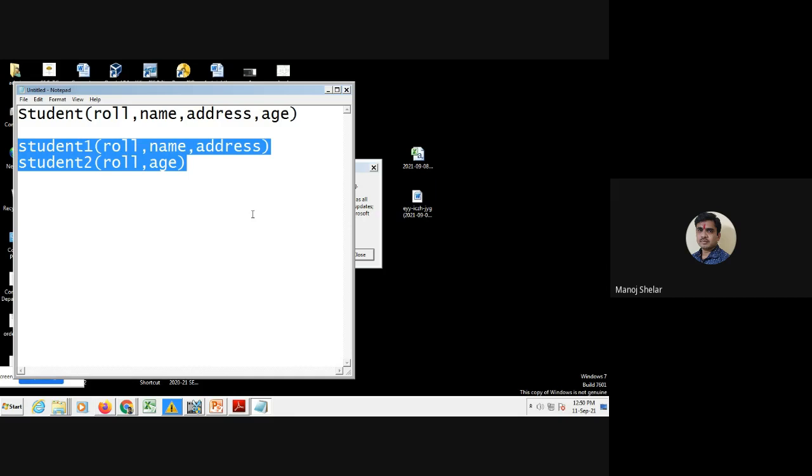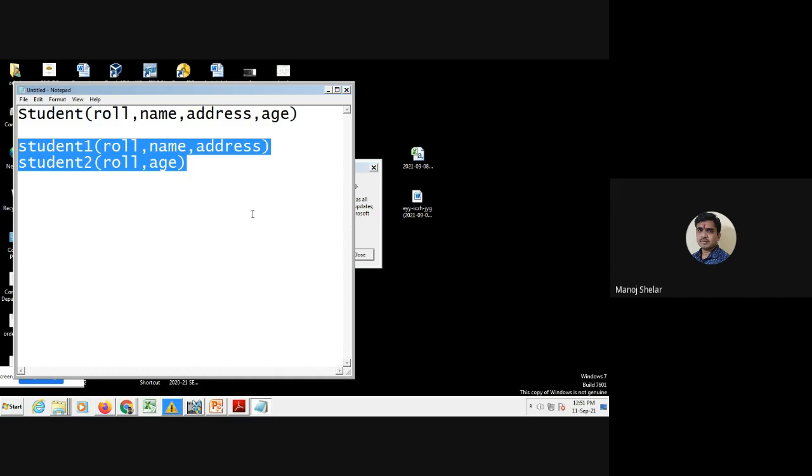Suppose VPKBT is one table, and this VPKBT table maintains all details of the college students and so on. Here we get some redundant data in the VPKBT table. To avoid this redundancy, we use the concept of normalization. So we decompose this VPKBT table into, suppose, a student table, faculty table, account table, placement table, library table, and scholarship table. That is, we decompose the VPKBT table into several tables.